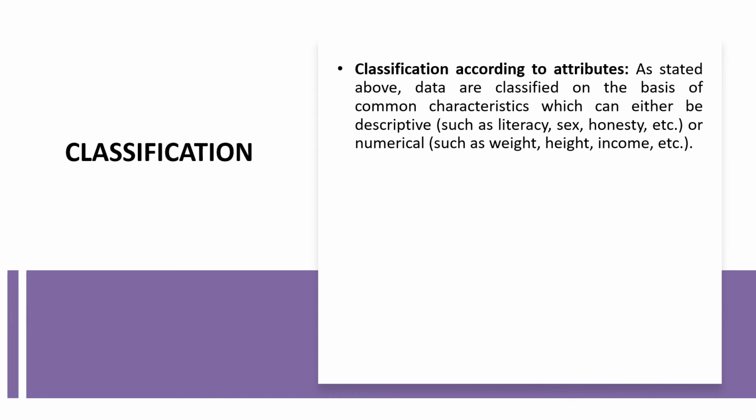Classification of data according to attributes: as stated above, data are classified on the basis of common characteristics, which can either be descriptive, such as literacy, sex, honesty, etc., or numerical, such as weight, height, income, etc.